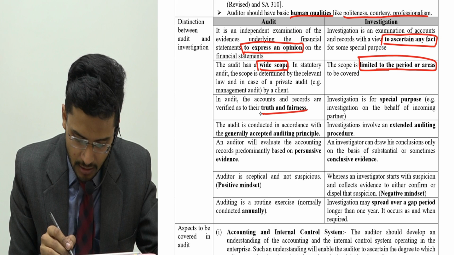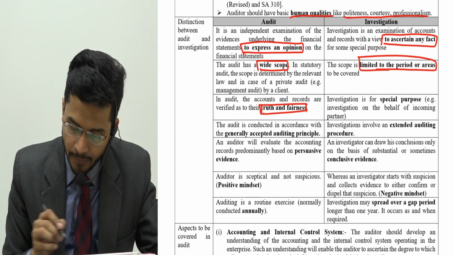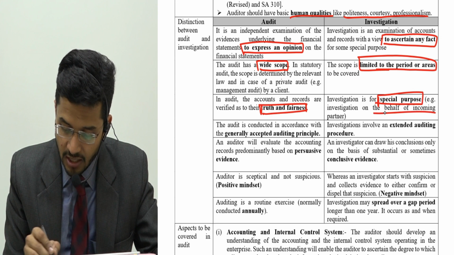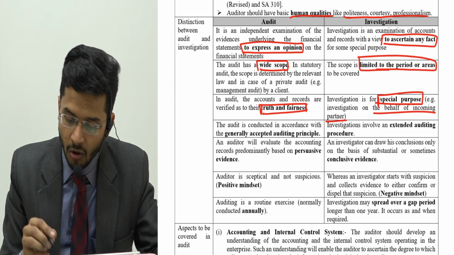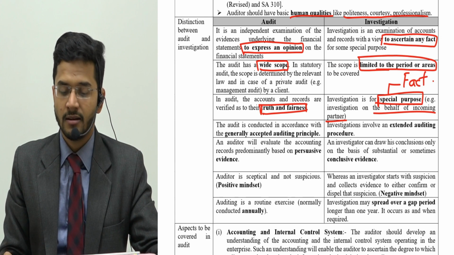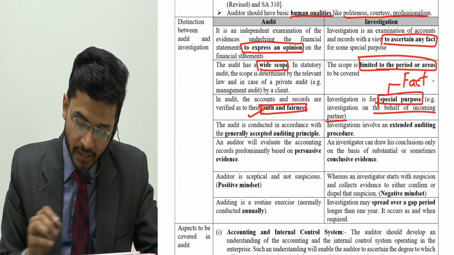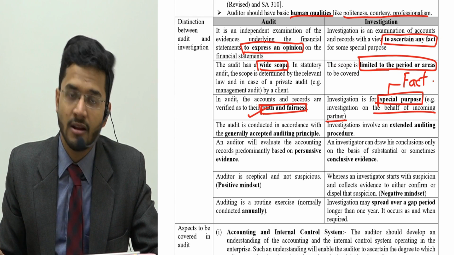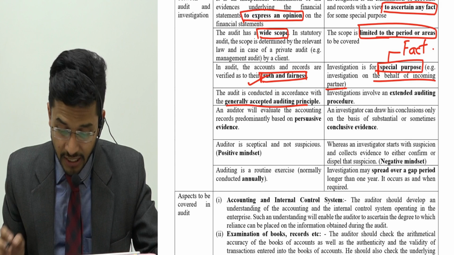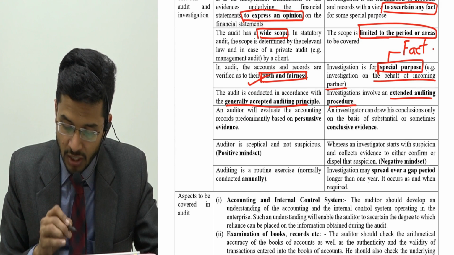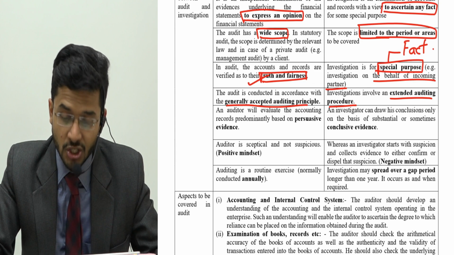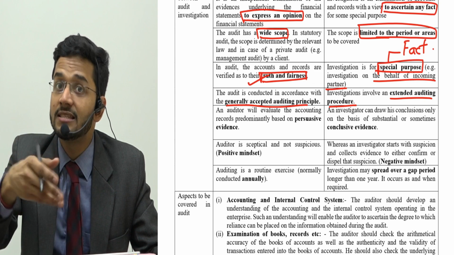Then audit is to verify the truth and fairness, and investigation is for a special purpose, that is investigating on behalf of incoming partner or ascertaining some fact. A special purpose is there in investigation. However, in audit, it is only concerned with truth and fairness of the financial statements. Audit is done as per generally accepted auditing principles. However, the investigation procedures are much wider, much larger than audit procedures, because investigation includes forensic also.